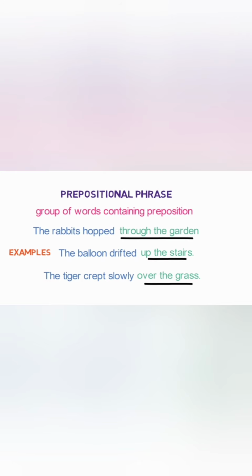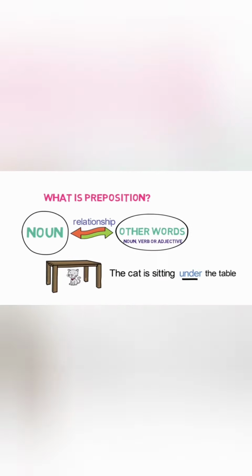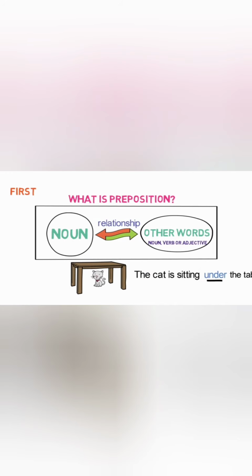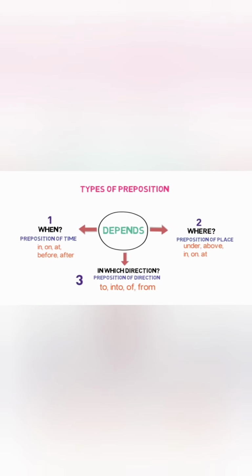Let's quickly recap what we have learned in this video. We discussed what a preposition is. A preposition is a word that links a noun with other words in the sentence. Then we discussed the types of preposition. Depending on the usage in the sentence, prepositions that describe when an event occurred are called prepositions of time.